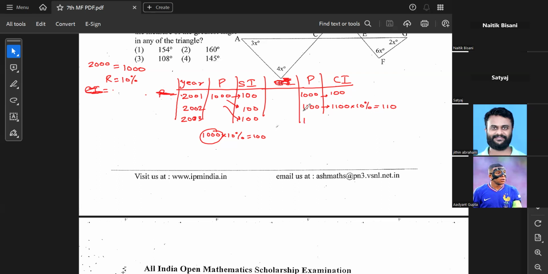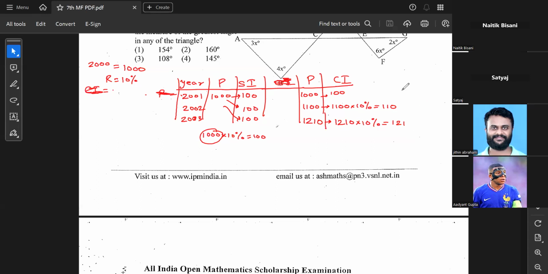Now, what will happen in the third year? Whatever was the principal in the second year and whatever was the interest of the second year, they both get added with each other, and the third year's principal will become 1,100 plus 110, which is 1,210. Since the principal is new, the new calculation will be 1,210 multiplied by 10%, which is 121. So this is how compound interest is calculated for every year.